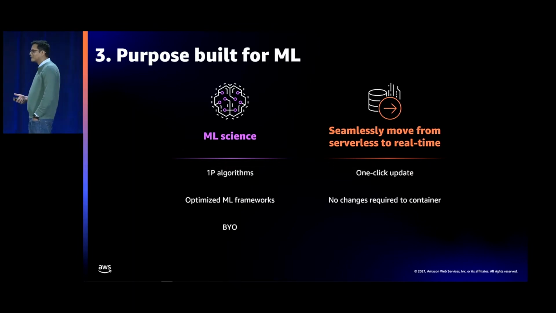And the other really cool benefit that you get with this feature is that you can use the same container and deploy it on real-time endpoints, which is instance-based, and you can use the same container and then deploy on serverless endpoints. You don't have to make any changes to it to make it compatible with the underlying infrastructure. That's a great benefit because it gives you a lot of flexibility to move between different inference options. So let's say today your traffic is intermittent. You deploy on serverless endpoints, but tomorrow it becomes more stable, and if you want to move to an instance-based endpoint, you just need to update the endpoint. It takes a few minutes, and then your endpoint will be set up.